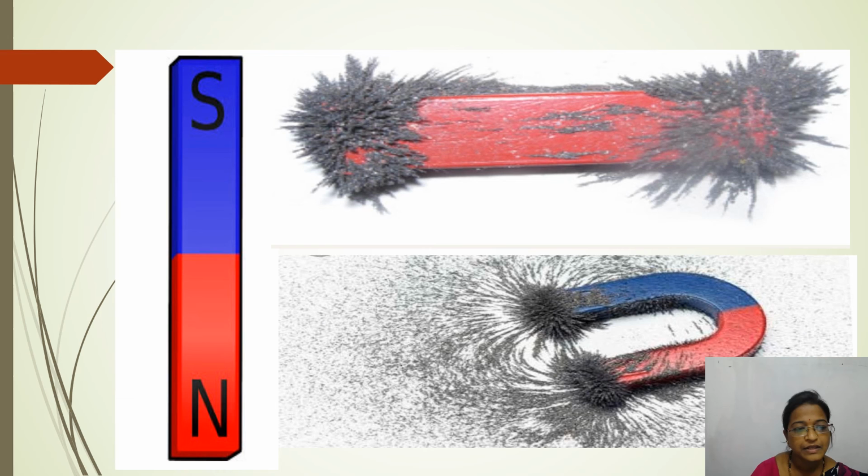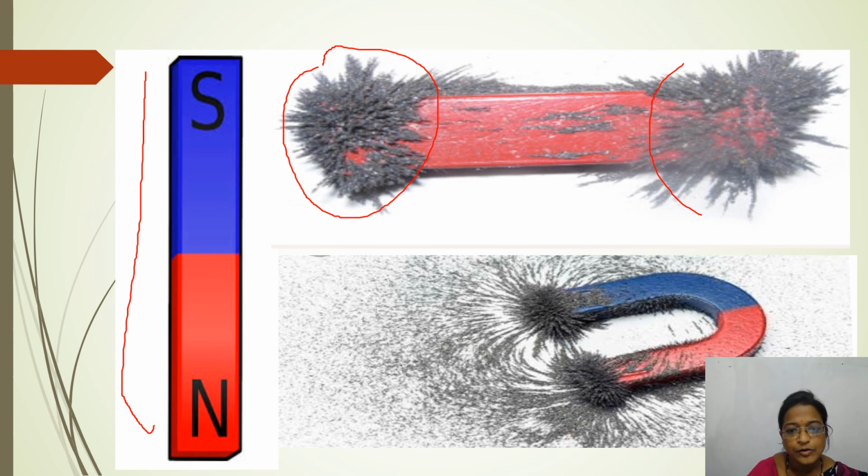Here you can see, this is a bar magnet, isn't it? And here you can see the poles of a magnet. This is a bar magnet, and here you can see in a horseshoe magnet also, isn't it? So every magnet is bipolar, that is, they have two poles at the extremities.